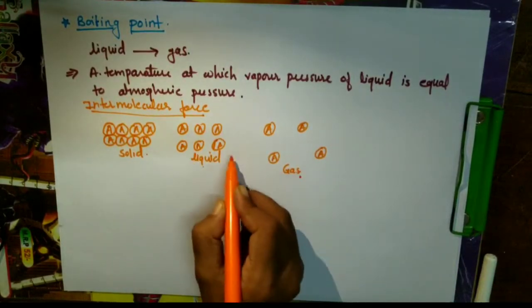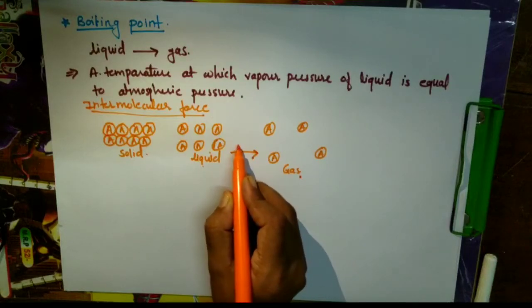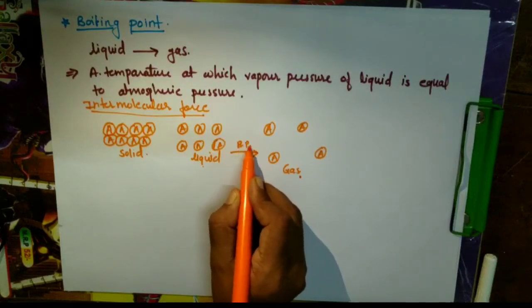So when we convert this into this, that temperature we call the boiling point.